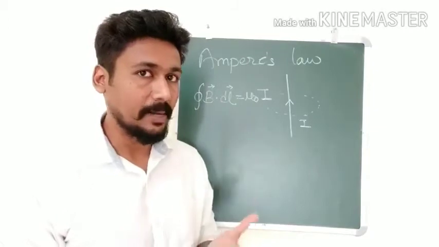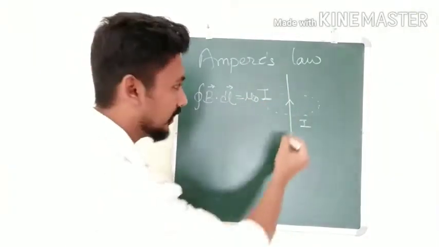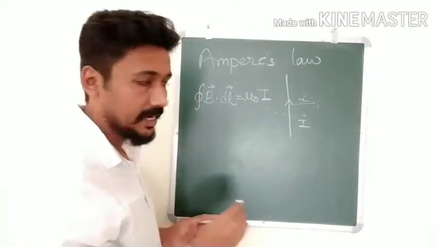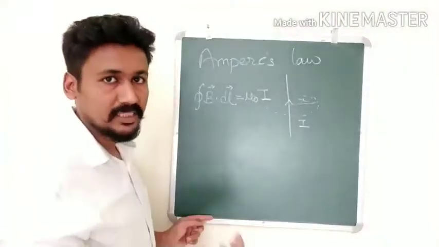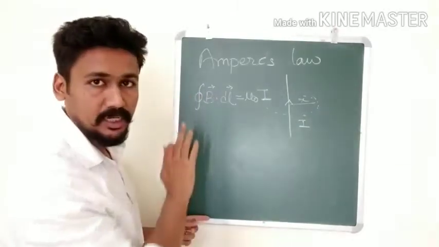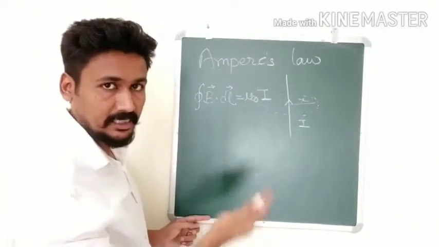Now let us apply it to a simpler case. Let us say this was the loop we considered, and r is the radius of this loop. If r is the radius, the total length of this loop will be the circumference. So the integral of B dot dl, where the integral of dl is nothing but the circumference, 2 pi r.